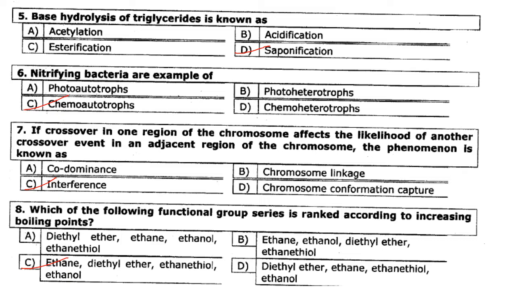Answer is option C. Then which of the following functional group series is ranked according to increasing boiling point? So it is ethane, diethyl ether, ethane thiol, and then comes ethanol. So according to increasing boiling point, option C is correct.